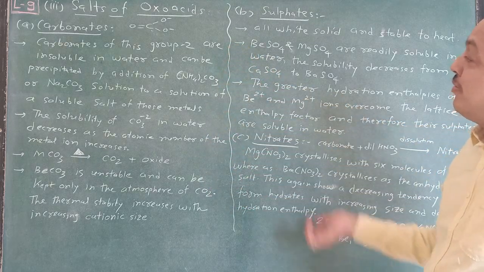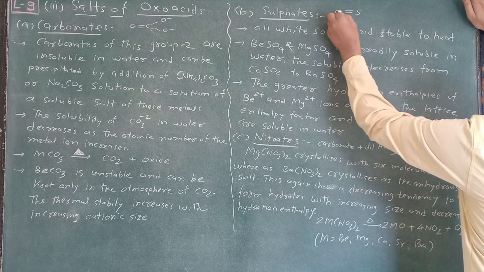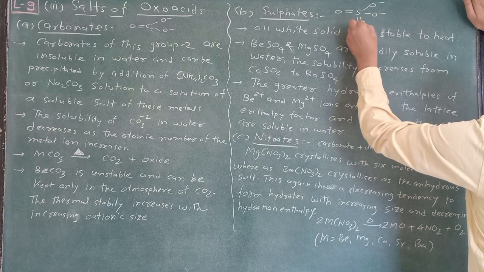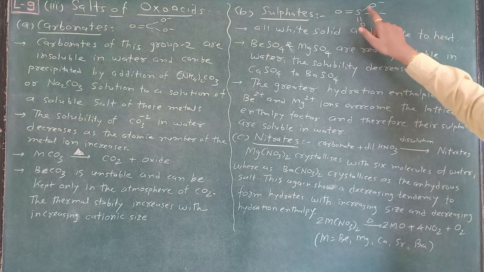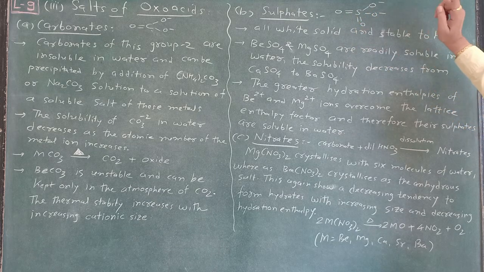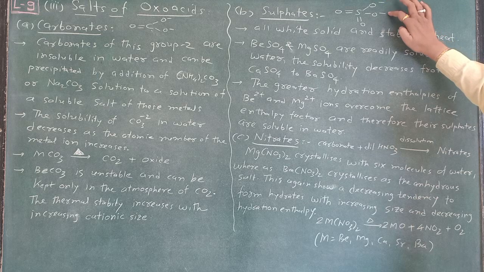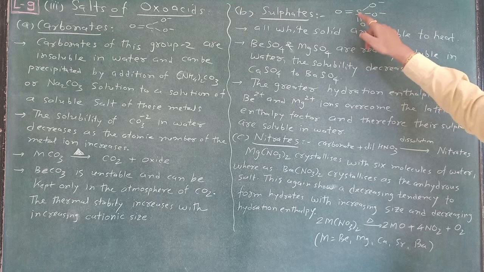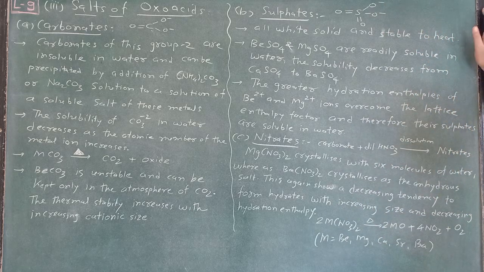Just to write down according to your textbook, next is sulfate. Once again, we write S double bond O, here O minus, and once again double bond O, and this is nothing but the sulfate ion, SO4 -2. It is known as one type of oxoacid. When this oxygen is attached with hydrogen, it is nothing but H2SO4. Here a double bond O is there, and that's why it is considered an oxoacid, according to our earlier lecture.